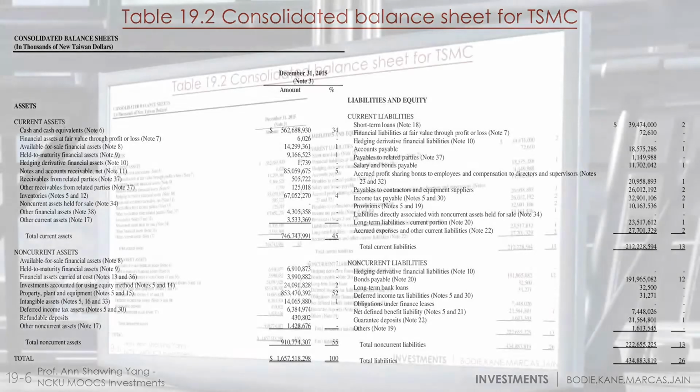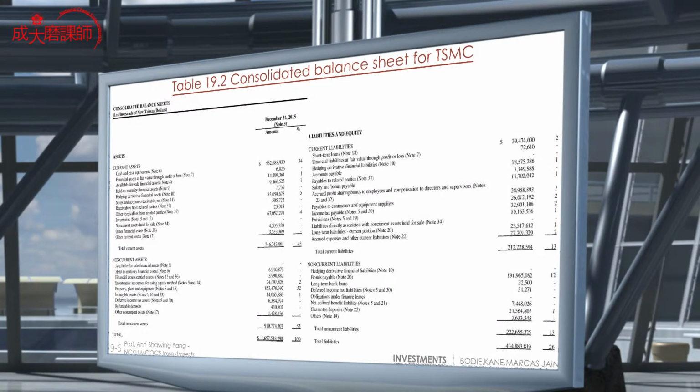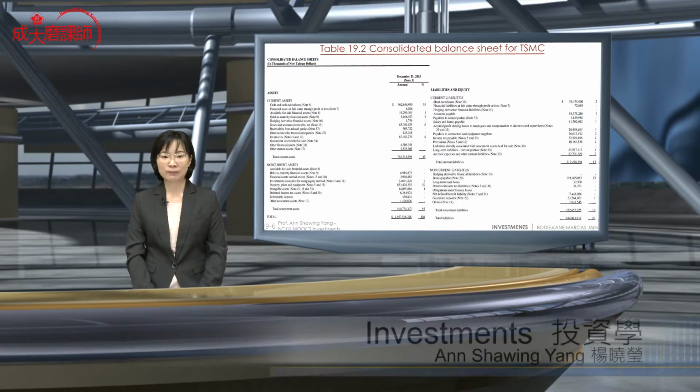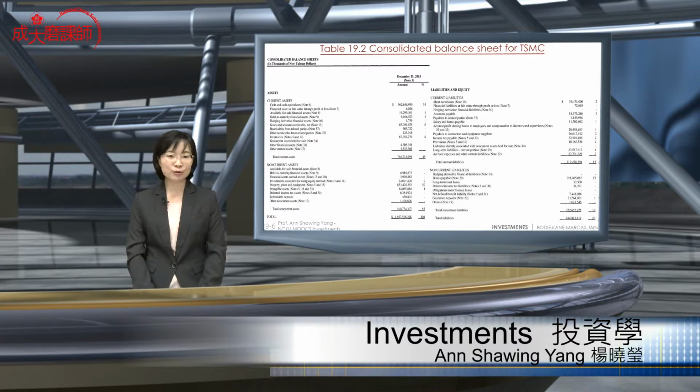Financial assets at fair value through profit or loss. Available for sale financial assets. Now, what are the financial assets? That will be stocks, mutual funds, maybe some futures, options, or maybe corporate bonds. Any types of financial assets that the firm is also investing in.